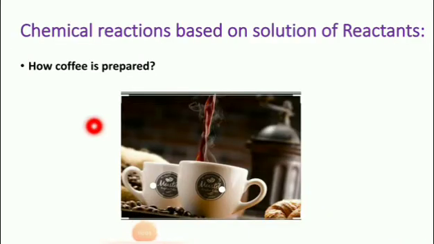Chemical reactions based on solution of reactants. Solution is nothing but liquid form.